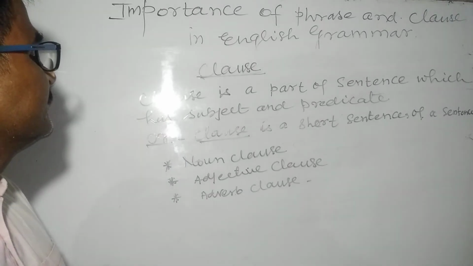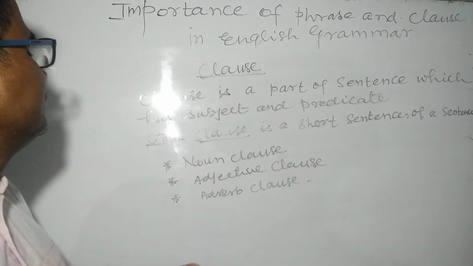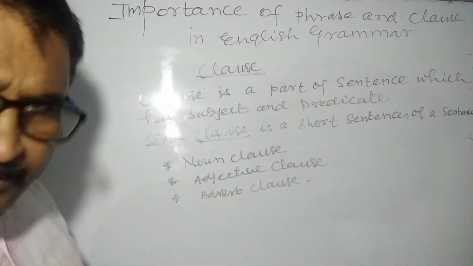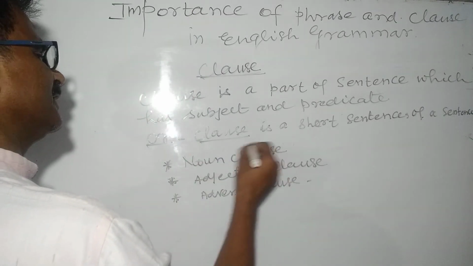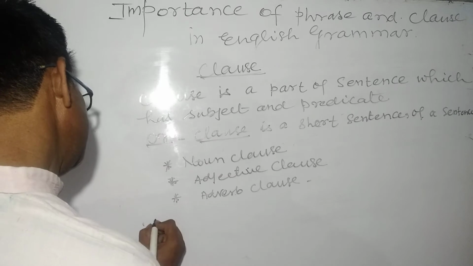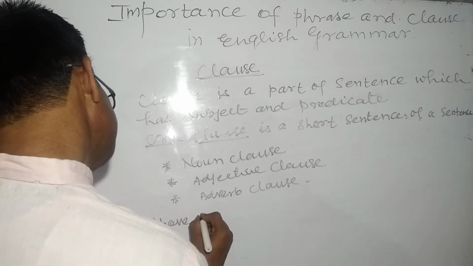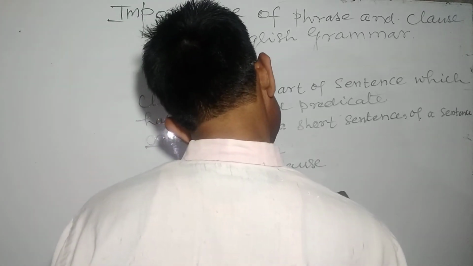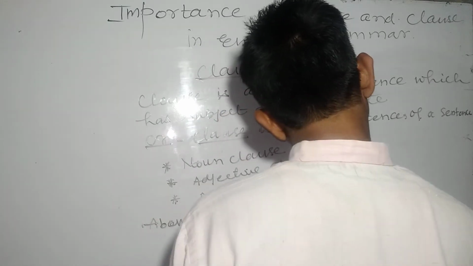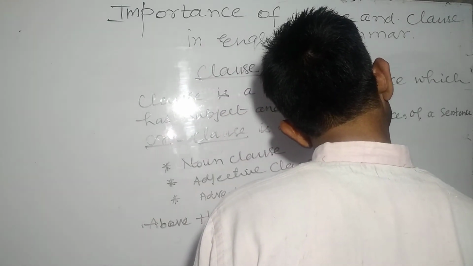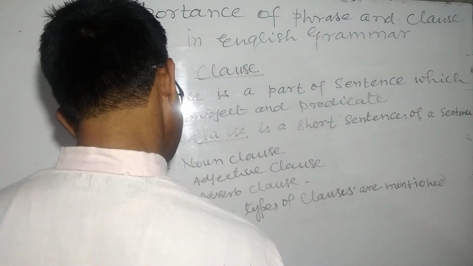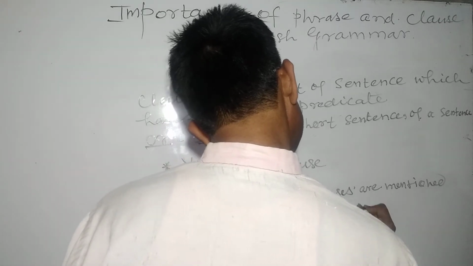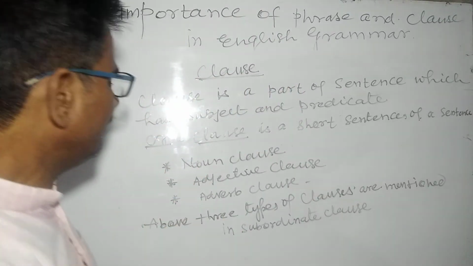These three clauses, noun, adjective, and adverb, are mentioned in the subordinate clause.